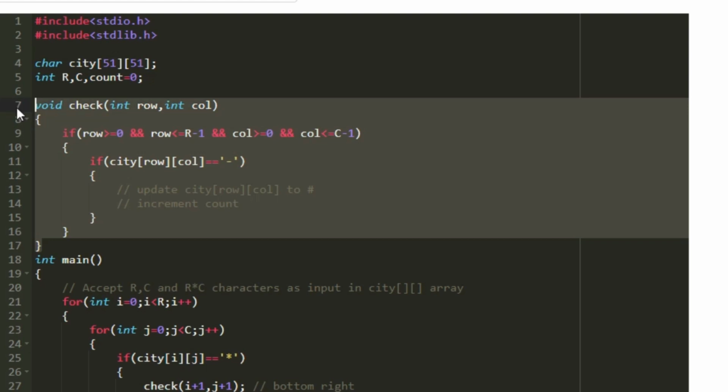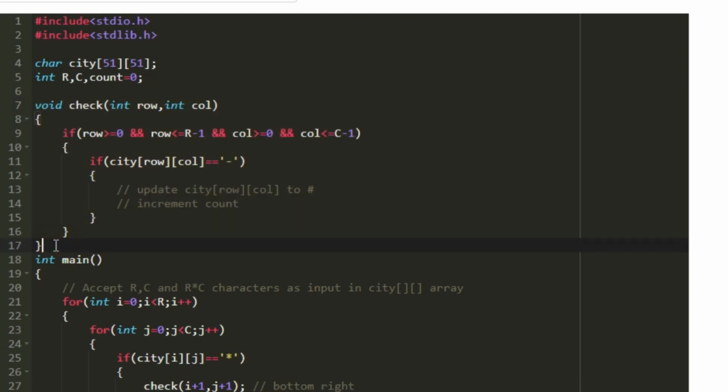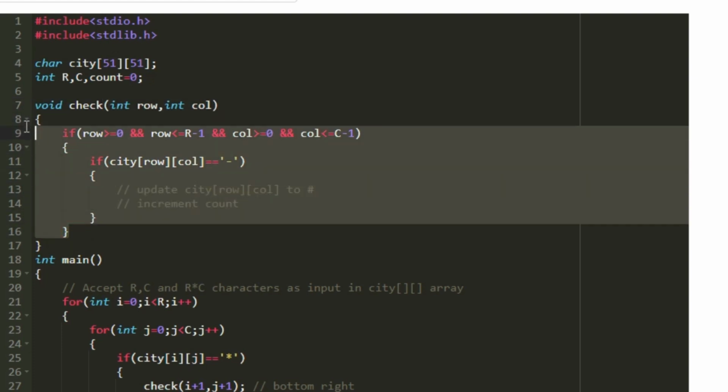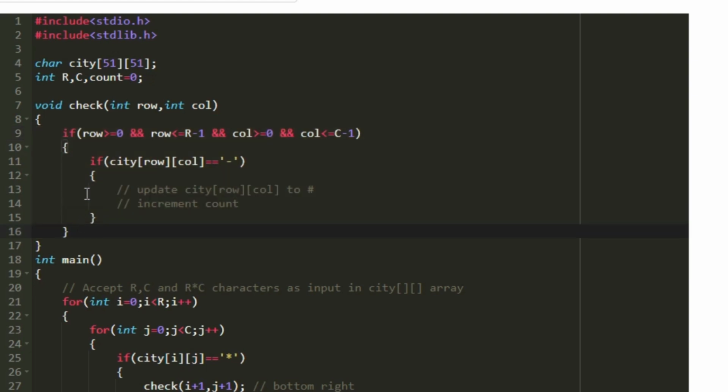So this function takes two integers, row and column, in its arguments. And first it checks whether the values of row and column are within the range. So the row must be greater than or equal to 0 and row must be less than or equal to r minus 1. And similarly, the column must be greater than or equal to 0 and the column must be less than or equal to c minus 1. If all of these 4 conditions are satisfied, then the values of row and column are within the range.